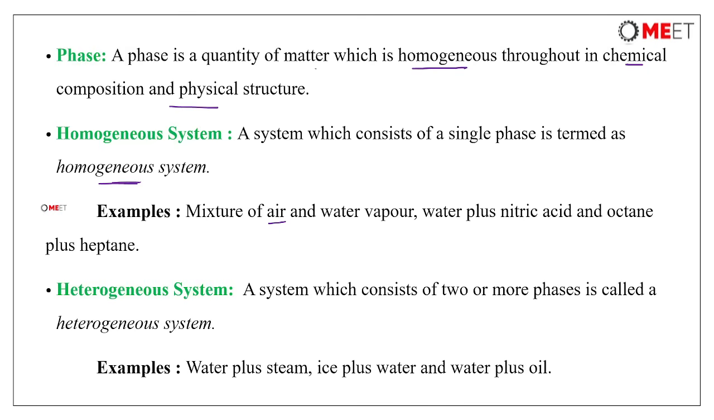Okay. Then heterogeneous system, a system which consists of two or more phases is called a heterogeneous system. Water plus steam. So water is in liquid form, steam is in gaseous form. Ice plus water, solid plus liquid form, and water plus oil. So these will be in different phases. So if a system exists in two or more phases, we call it a heterogeneous system.